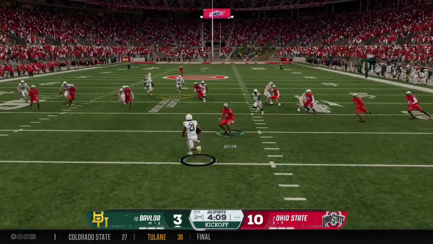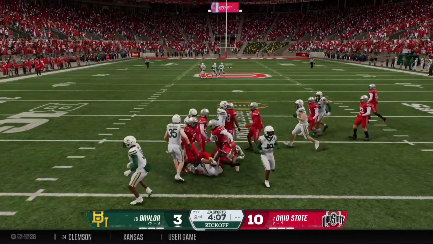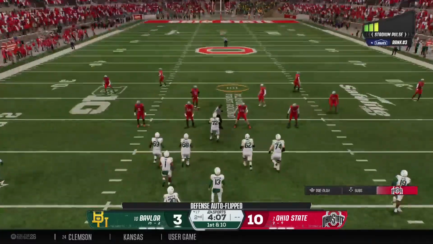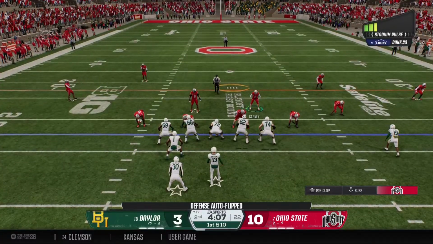Looks like he'll try to make a play with the return. He'll be tackled at the 17. Strong job by the coverage team. And the first play of the drive now coming up from the 17-yard line.